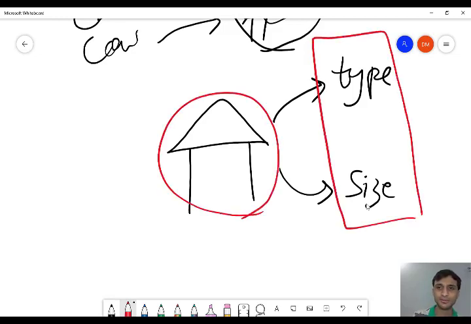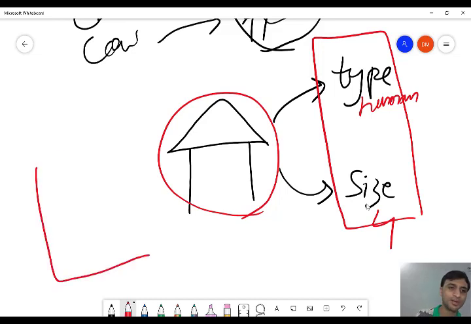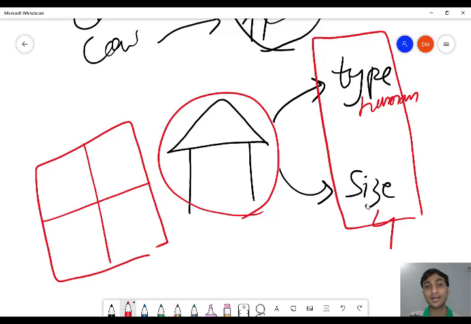So the data type will tell what type and size of value can be stored in this variable. For example, type is human and size is 4. This means we are going to build a house suitable for human beings. It is not for dogs, not for cats, not for cows, it is for human beings. And size 4 means assume that it is 4 BHK, which means 4 bedrooms, hall and kitchen. If size is 2, it is a 2 BHK.